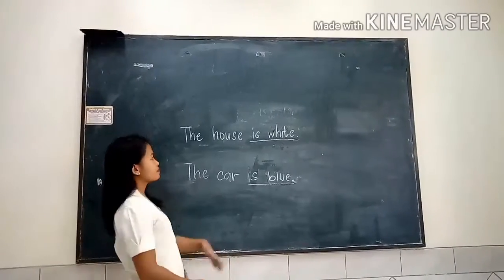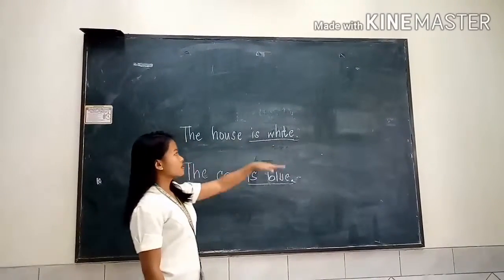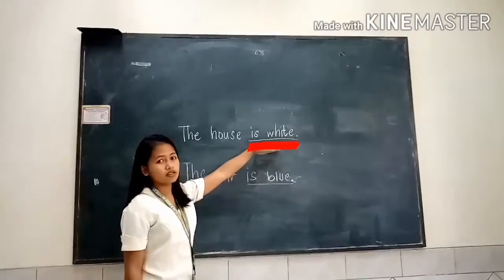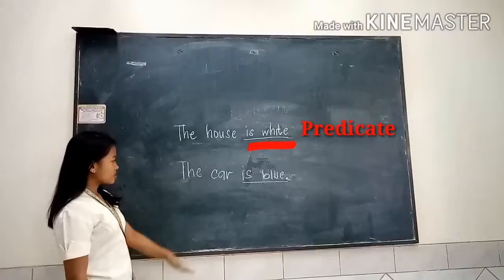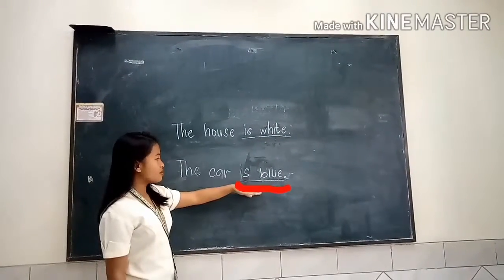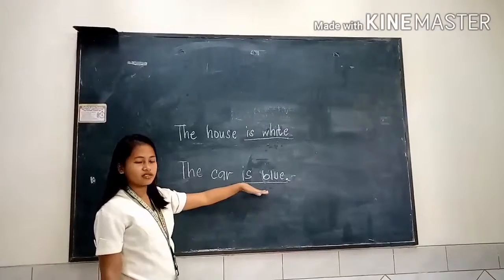For example, the house is white. The underlined phrase, is white, is the predicate in the sentence. Next is, the car is blue. The underlined phrase, is blue, is the predicate in the sentence.